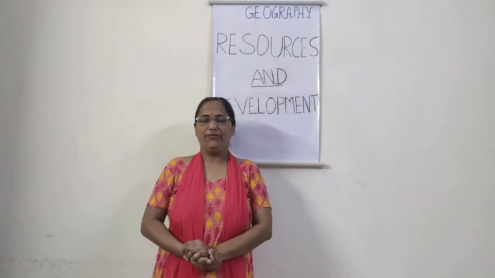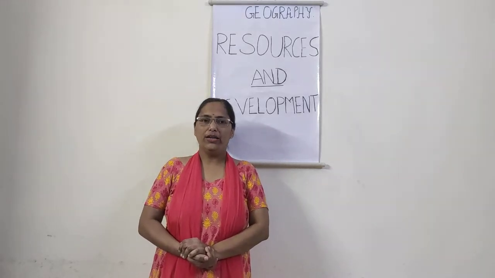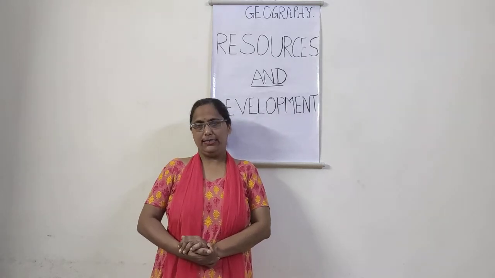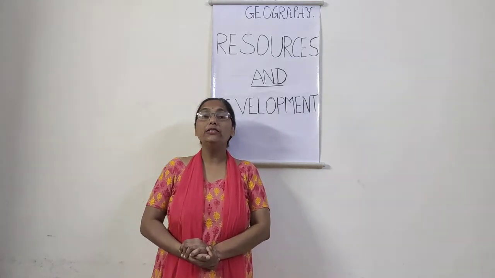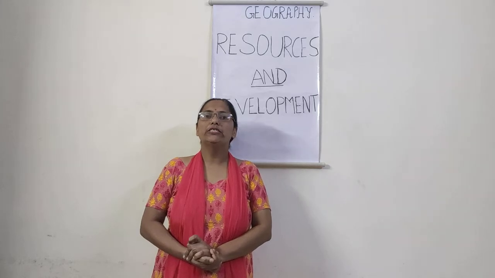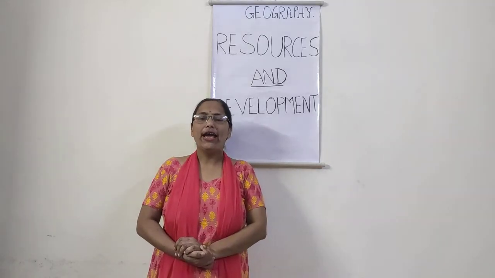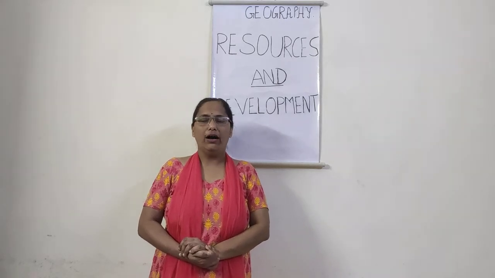The third classification of land utilization is other cultivable land. Cultivable land means the other land which is available to the farmer, or to a country, where we can cultivate our crops.